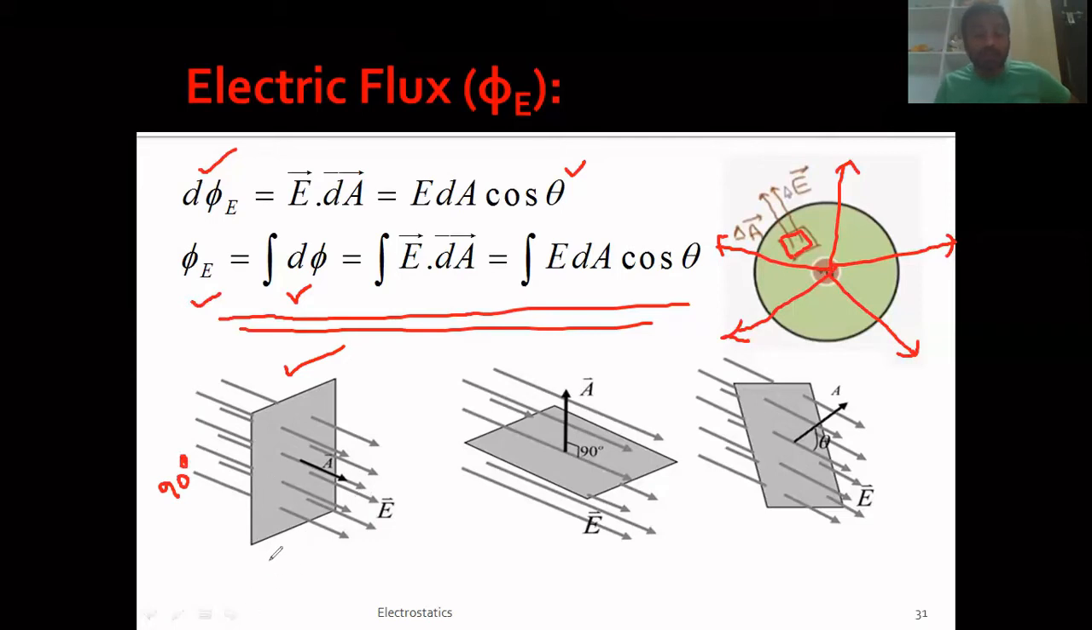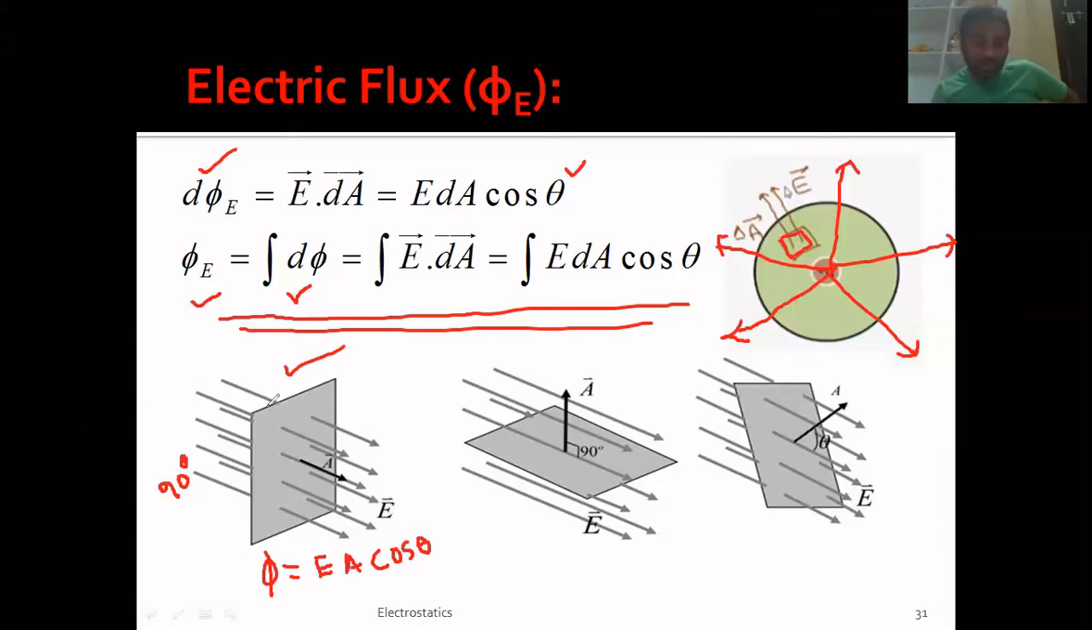But what is the definition of flux now? The definition of flux is E A cos theta, where theta is the angle between E and A. You know that E is in this direction. And what is the direction of A? As I already mentioned, area is a vector quantity whose direction is perpendicular to it. For example, if this is the area, its direction will be like this. This is the area, its direction will be perpendicular to the area.